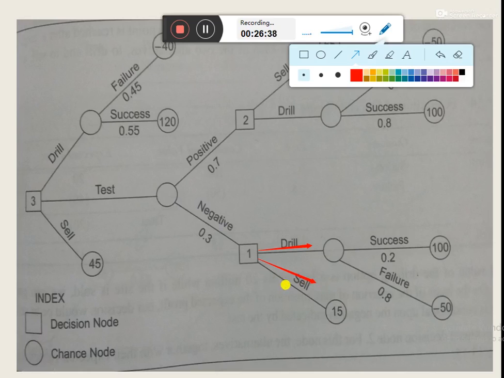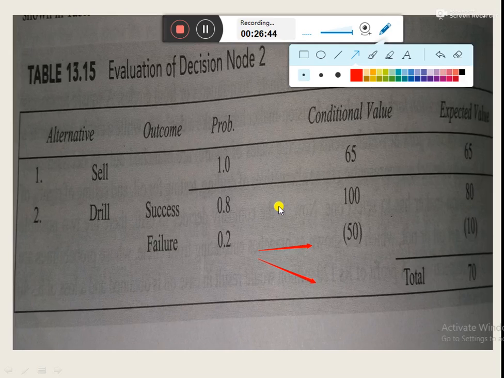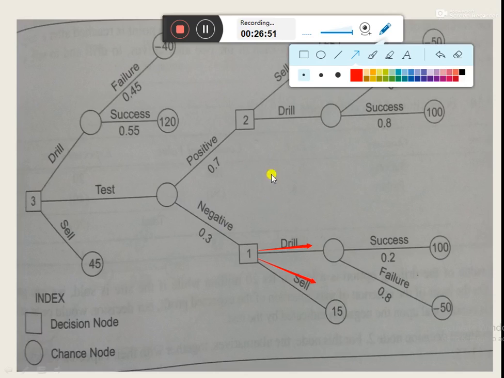After doing this, we need to evaluate the other decision nodes of the decision tree. So let's evaluate decision node 2 of this decision tree, that is shown here. Decision node 2 has again two options, selling and drilling.